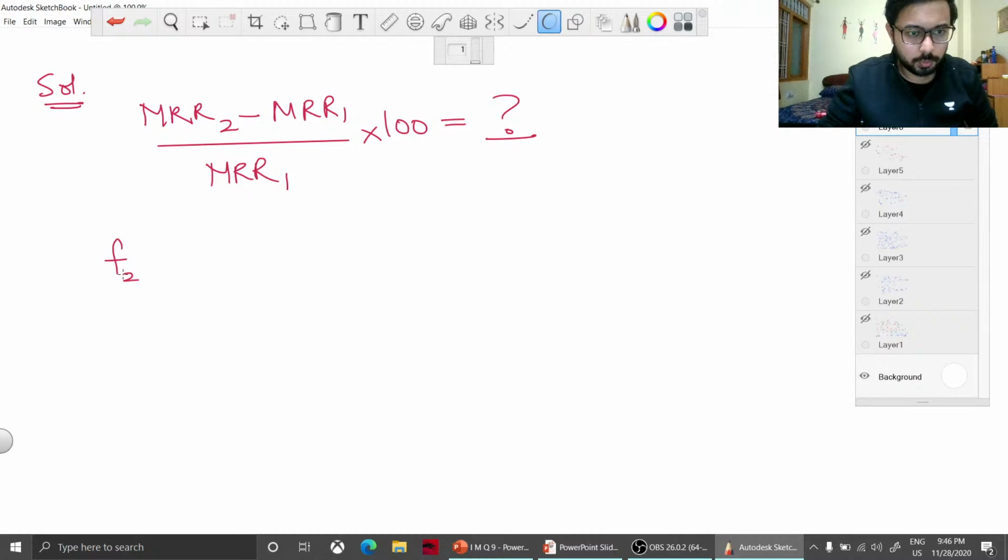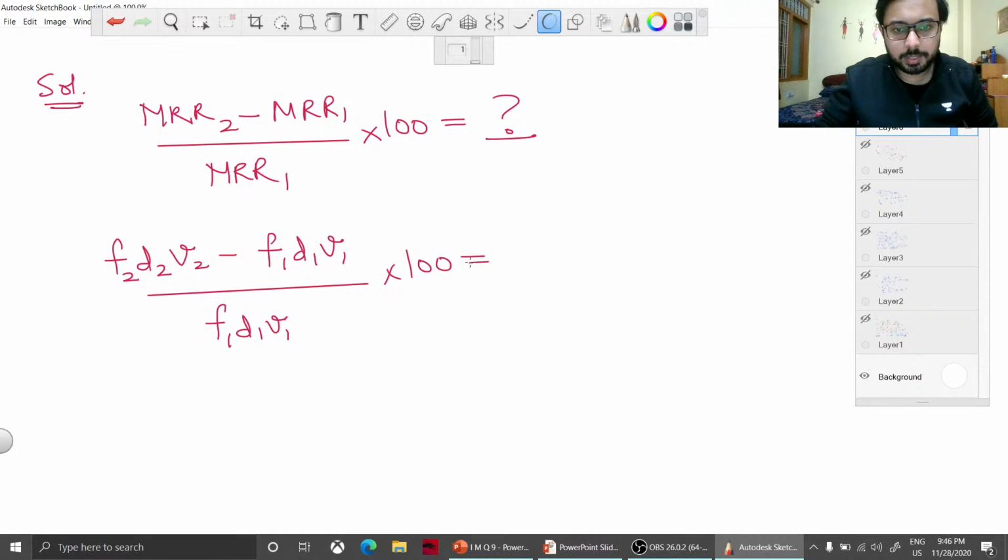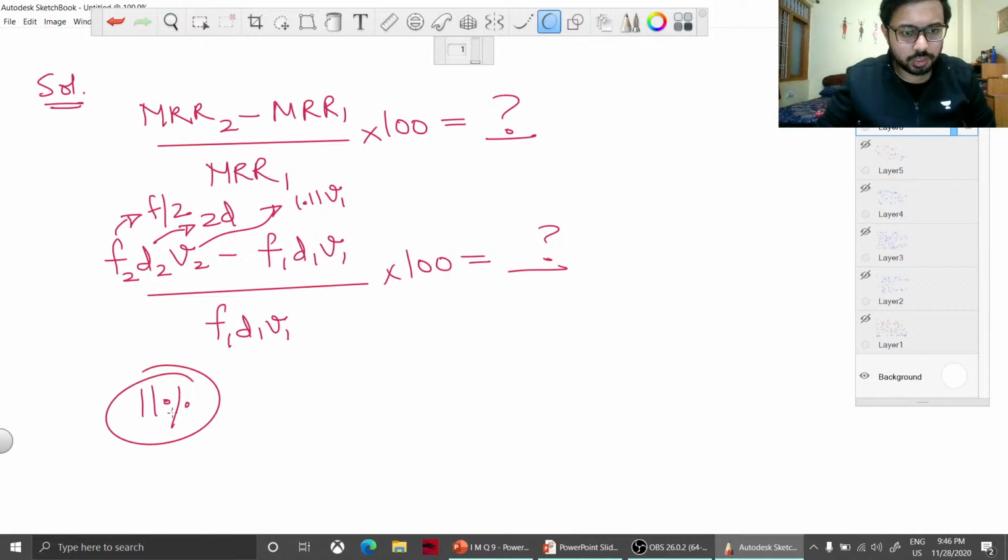So F2 D2 V2 minus F1 D1 V1 divided by F1 D1 V1, because that's how percentage change is calculated, we have to find out. F2 is F by 2, D2 is 2D, and V2 is nothing but 1.11 V1 that we have calculated. So after this you will find the percentage change as 11%, and which is the percentage change in productivity.